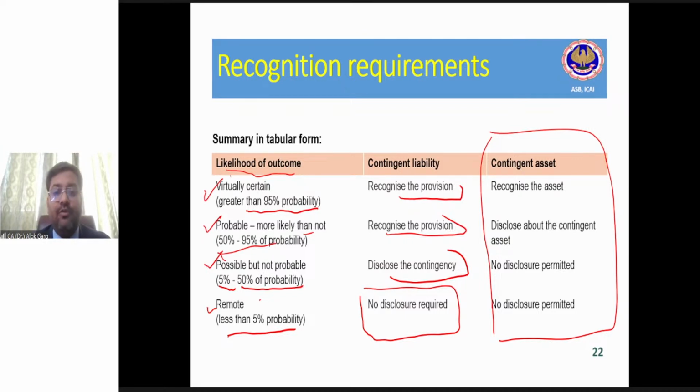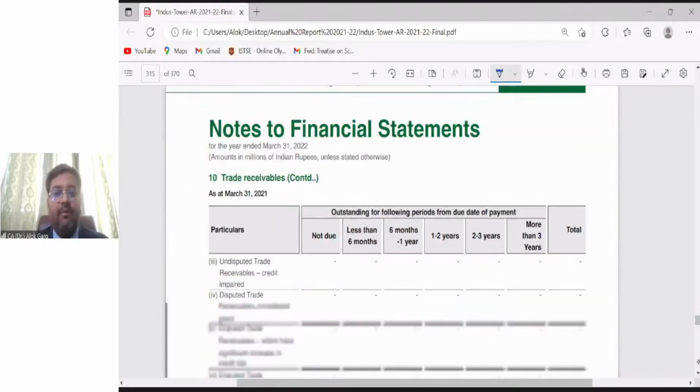Let me show you this contingent liability in the annual report, right? Please let me know if the annual report is visible. Please let me know if you are able to see this annual report.